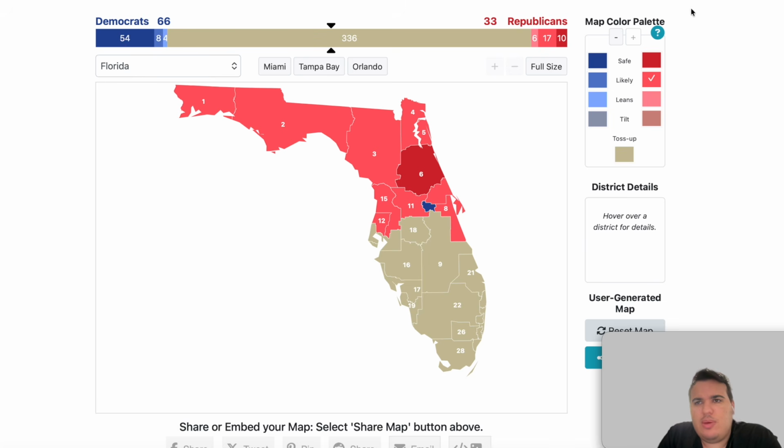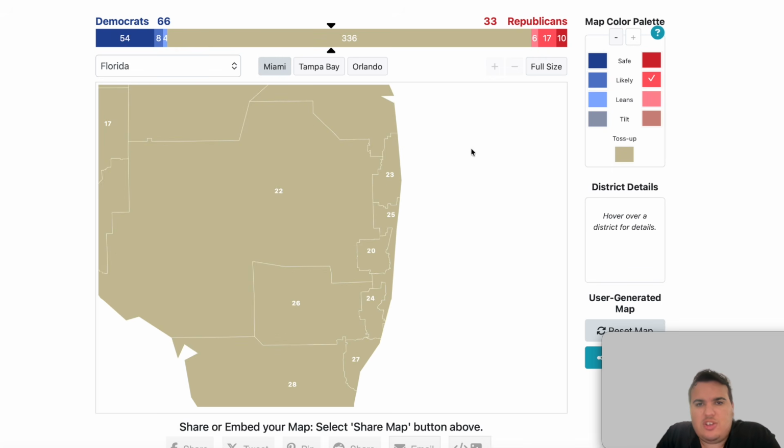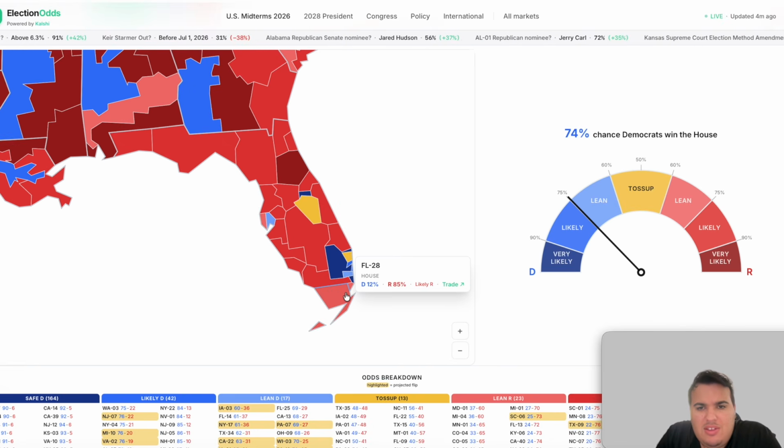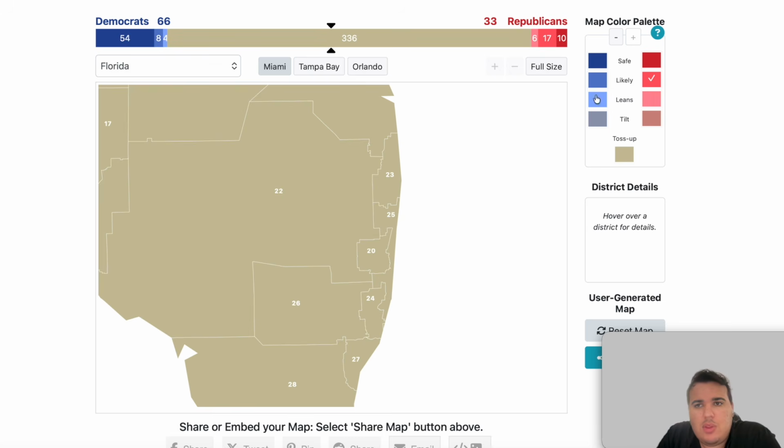Okay, I just want to double check, make sure I get this right. Let's go down to Miami, because this is where some redraws have happened that have been very significant for this map. The 28th district is likely Republican. The 27th is lean Republican. So we're going to put 28 as likely and 27 as lean.